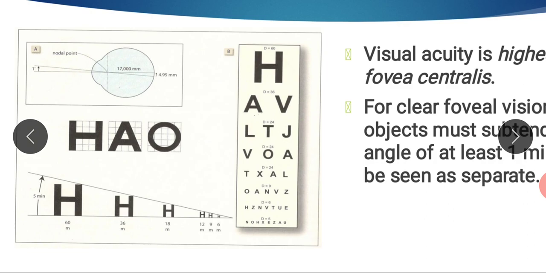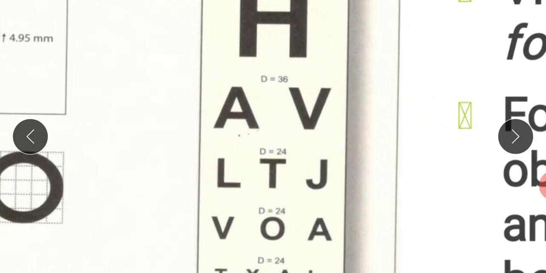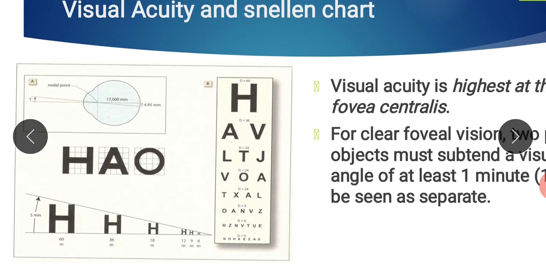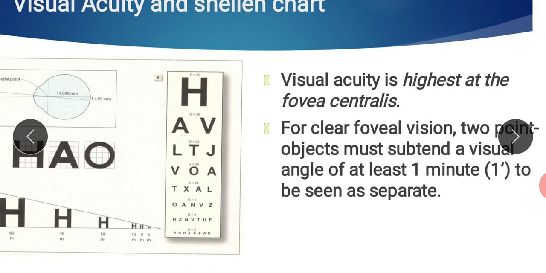Suppose he is able to read only this line, then his or her vision is 6 by 36. It means the normal person is able to read this line at 36 meter distance, and this subject has to come to a distance of 6 meter. The numerator is 6 and the denominator is 36. So this is the method used to measure the visual acuity clinically.